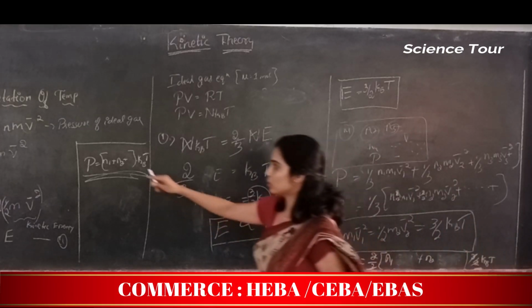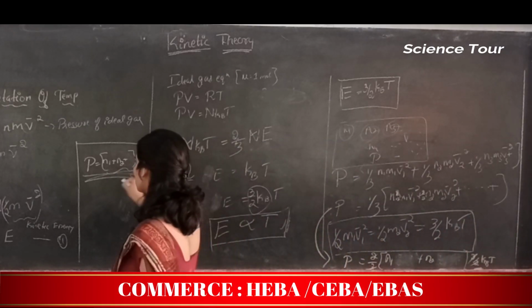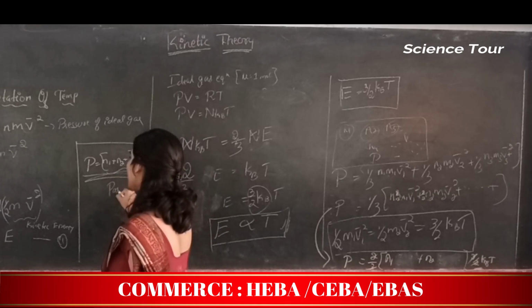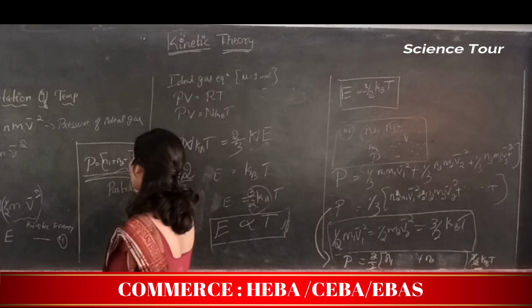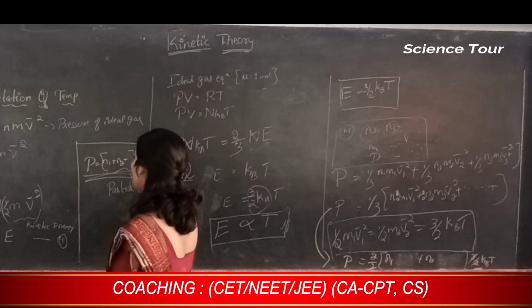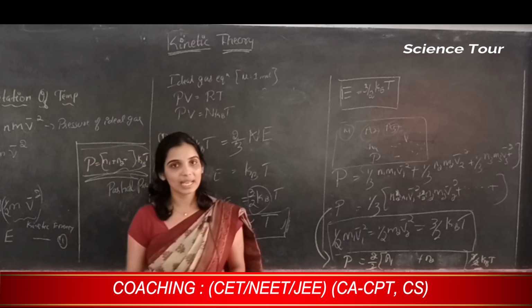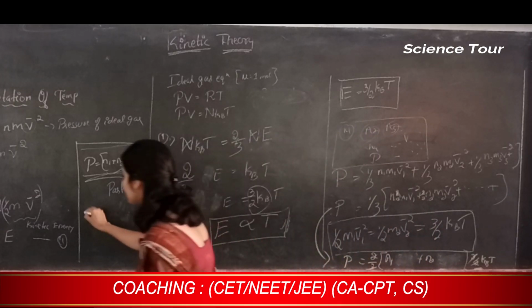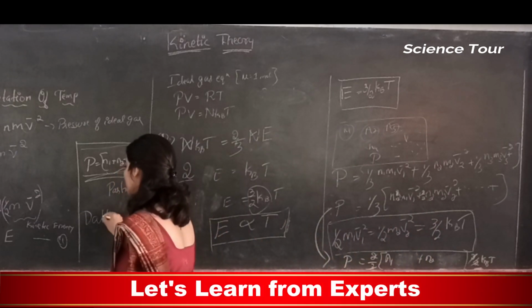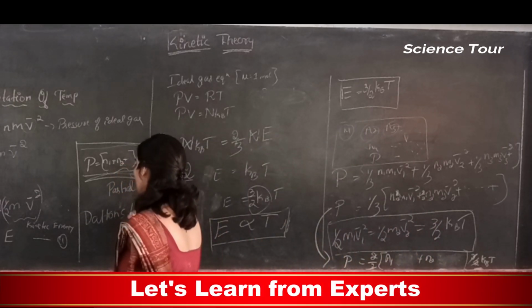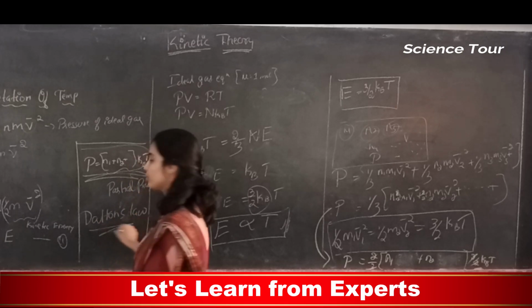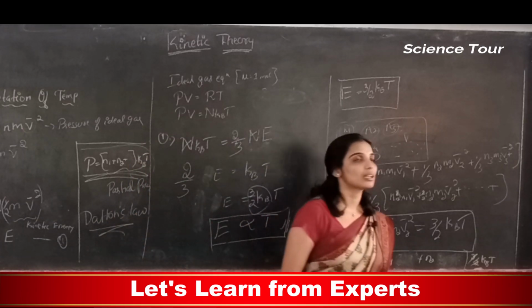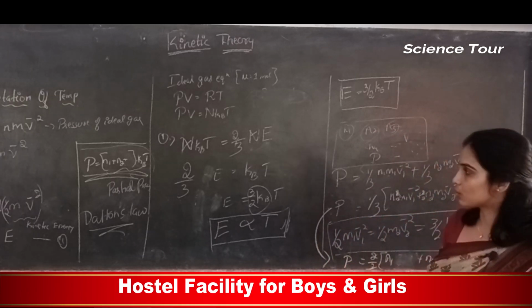So this pressure is called partial pressure, and this equation is called Dalton's law of partial pressure. Dalton's law. Dear students, you have to refer to the textbook. Dalton's law of partial pressure means what?